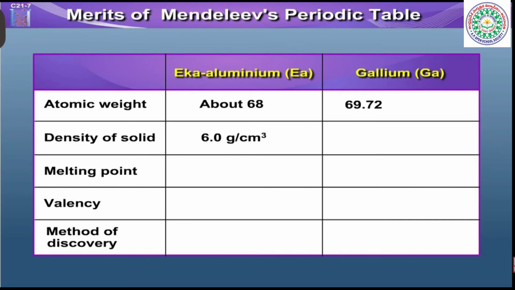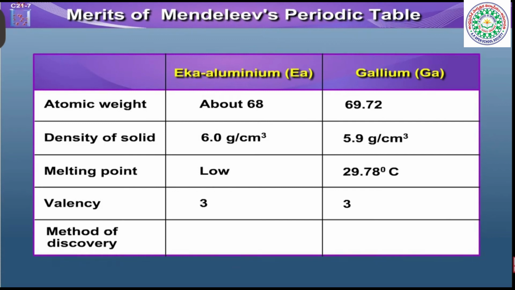Density of solid predicted of Eka aluminium 6 grams per centimeter cube, and that of gallium is 5.9 grams per centimeter cube. Melting point of Eka aluminium predicted was low, and that of gallium is 29.78 degrees Celsius. Valency of Eka aluminium predicted was 3 and that of gallium is 3.